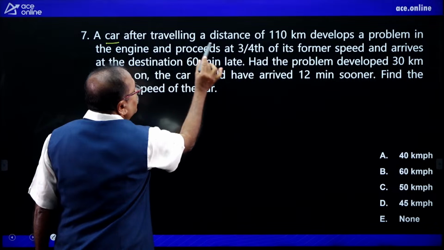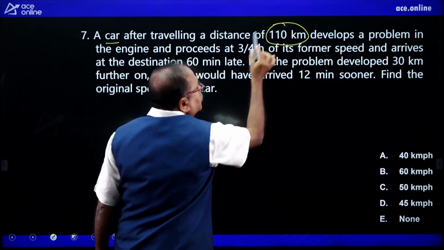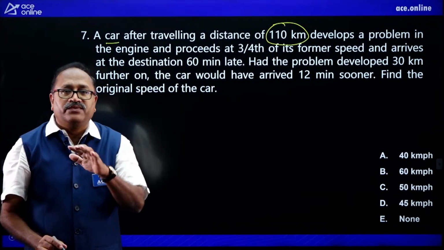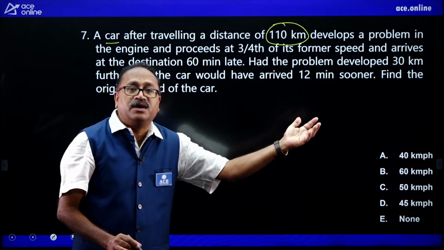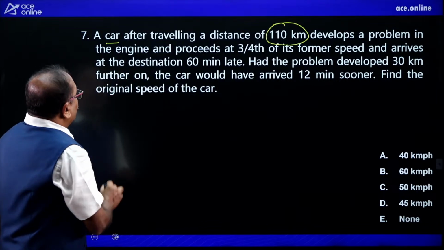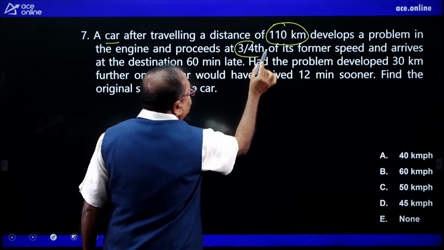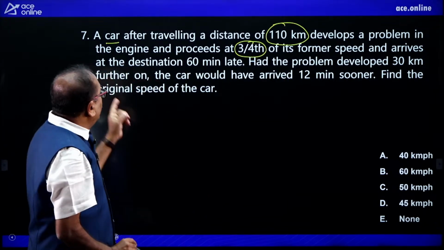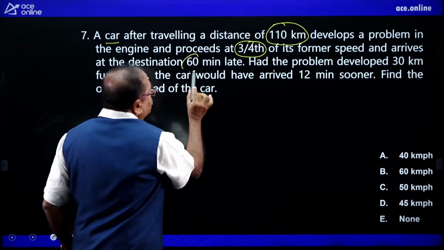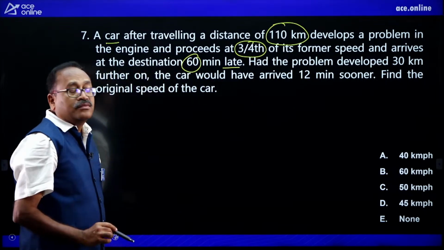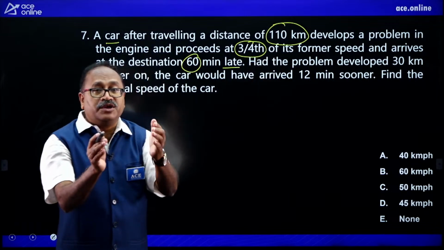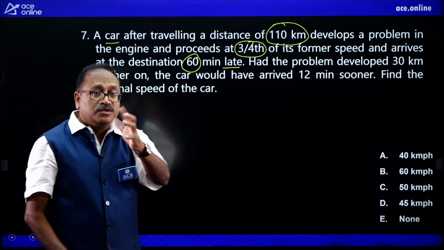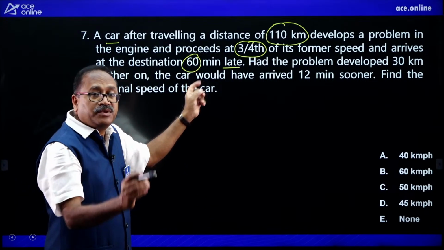A car, after traveling a distance of 110 kilometer, developed a problem. It is a very common question, frequently asked in the exam. Now, because of the engine problem, it moves with 3/4 of the usual speed or the former speed and arrives at the destination 60 minutes late, because after traveling 110 kilometer, the speed is reduced to 3/4, as a result 60 minutes late.